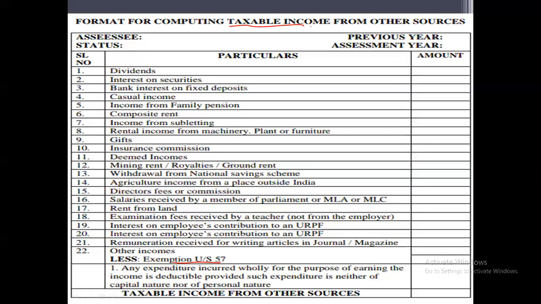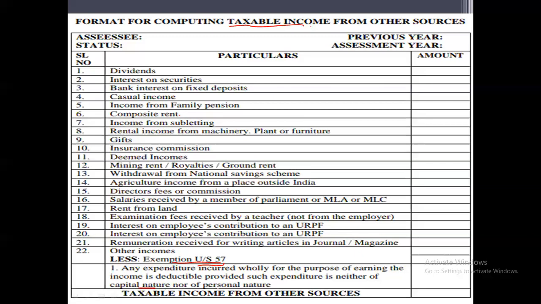So what may be the exemption? It is whatever expenditure has been incurred by the assessee purely to earn the income. Any expenditure incurred for earning the income mentioned in the above list will be claimed as a deduction under section 57, except expenditure that is capital in nature.